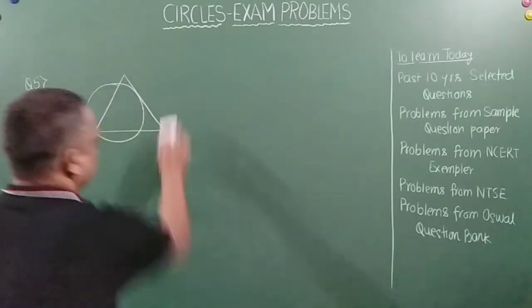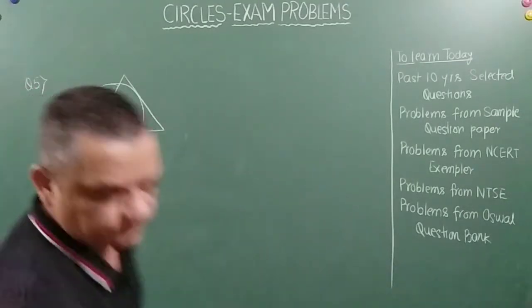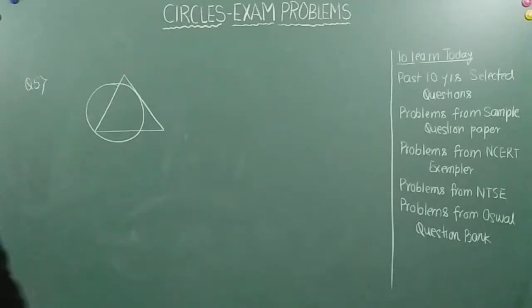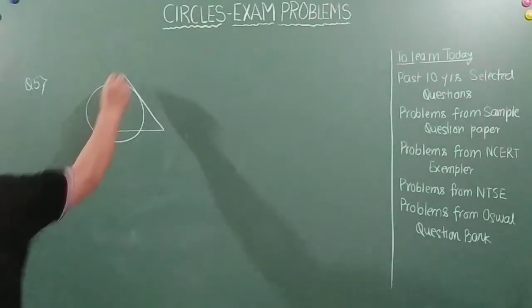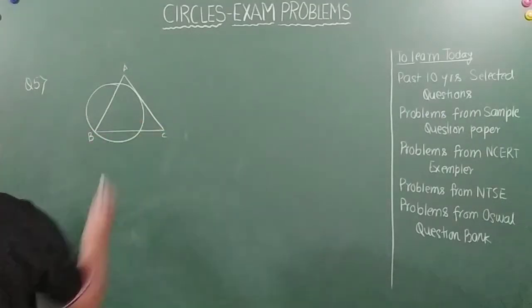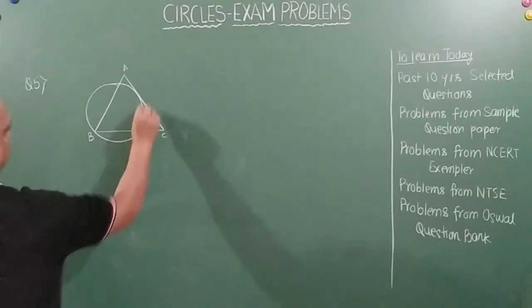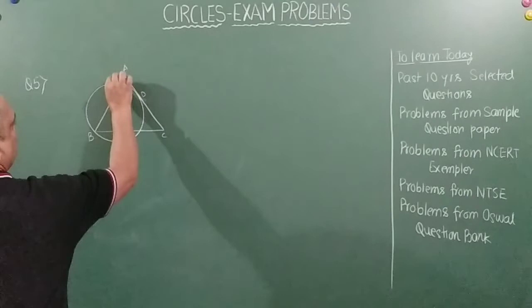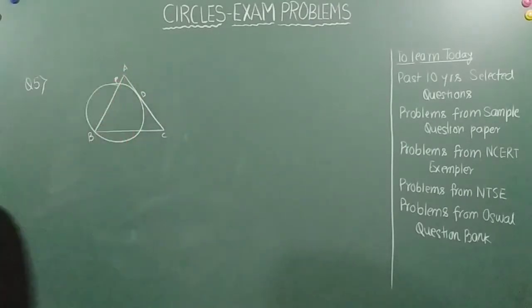It is like this. Let me name it A, B, C, and D, and point P, right? It touches side AC at point D and intersects at midpoint D.